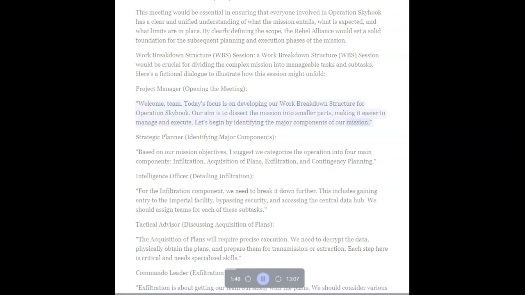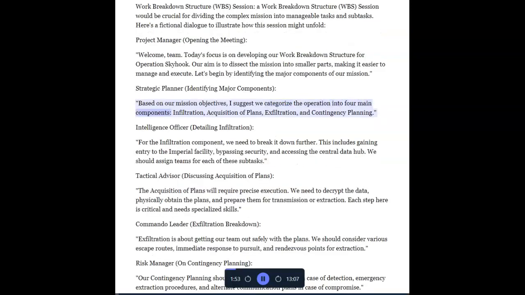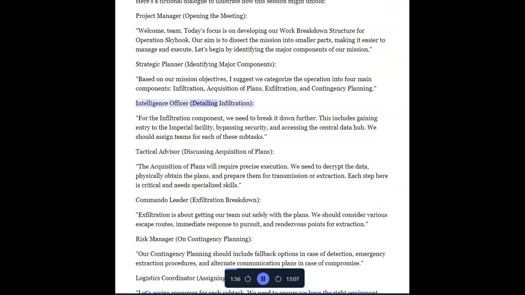Strategic planner identifying major components. Based on our mission objectives, I suggest we categorize the operation into 4 main components: infiltration, acquisition of plans, exfiltration, and contingency planning.